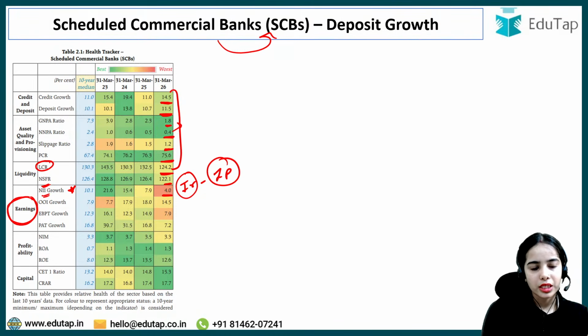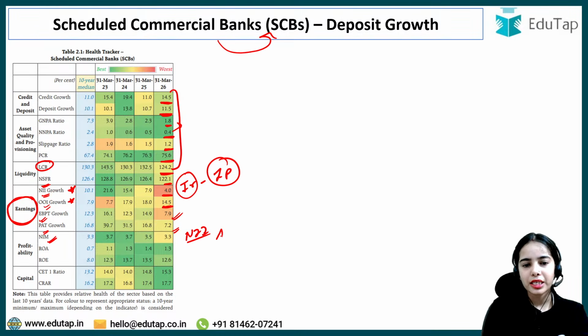This is to see the earnings. Okay. So overall, operating earnings growth was 14.5%. Profit after tax was 7.2%, earnings before provisions and tax 7.9%. Net interest margin is the net interest income divided by the assets. So this shows the profitability.